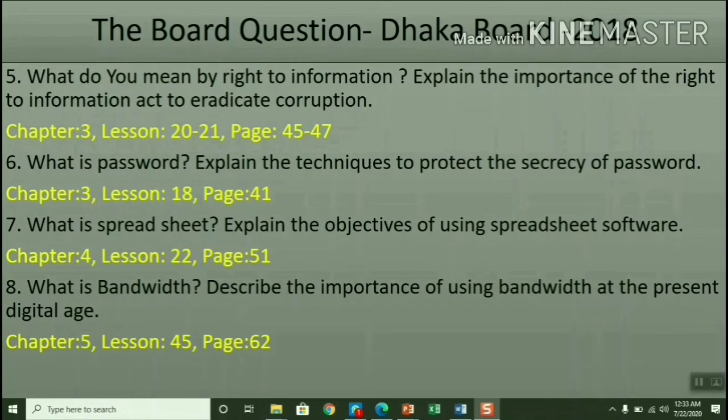Okay, so one thing you got from this board question: one question may vary. One question may come depending on what you know or what you understand. So you have to think that you have 7 questions in your hand, and among 7 you have to answer 5. If one question is not up to your level or not organized, you should not touch that question. So this number 8 question is like that.